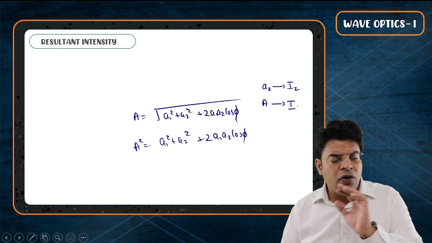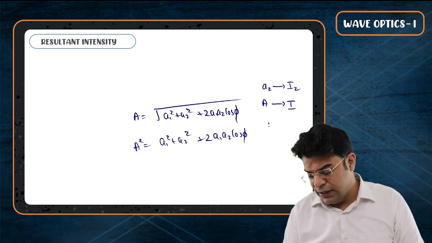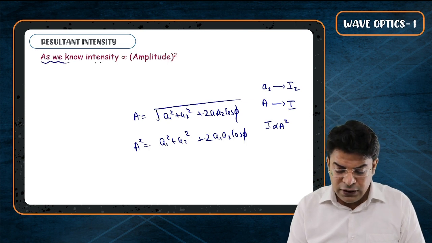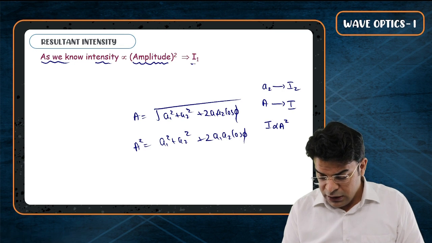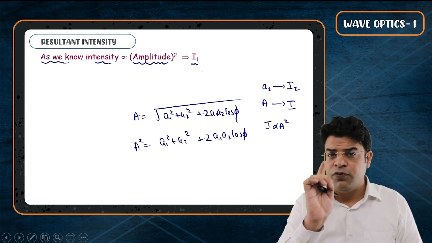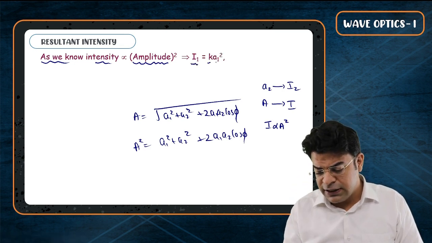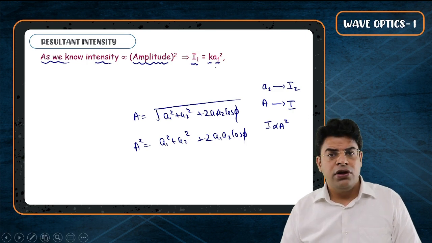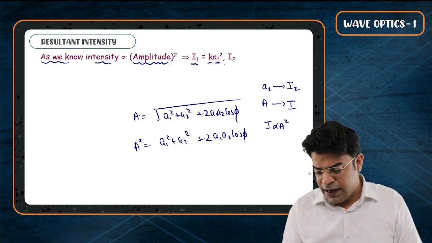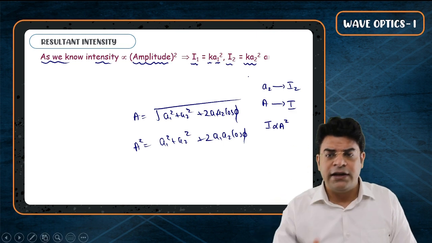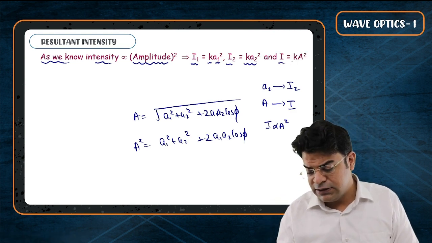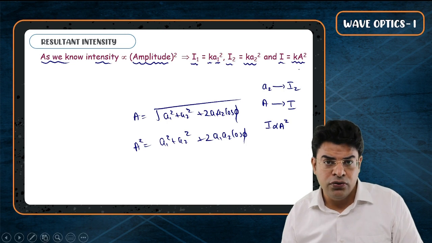We know that for all three types of wave, the intensity is proportional to amplitude square. So think of I1, the intensity of the first wave, as some constant k times a1 square. Think of the intensity of the second wave I2 as k times a2 square. And think of the intensity of the resultant I as k times the resultant amplitude whole square.